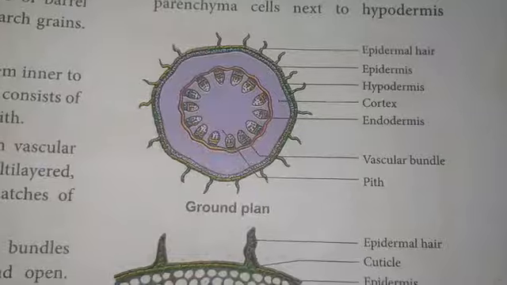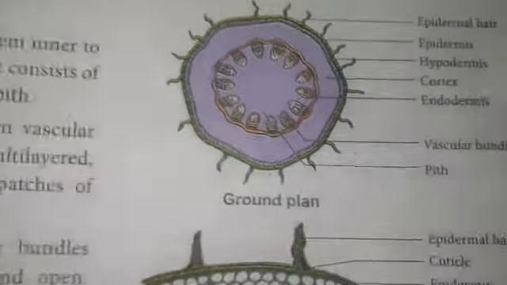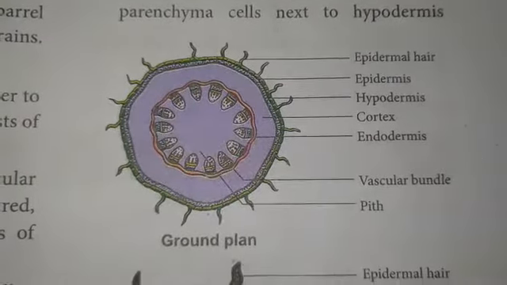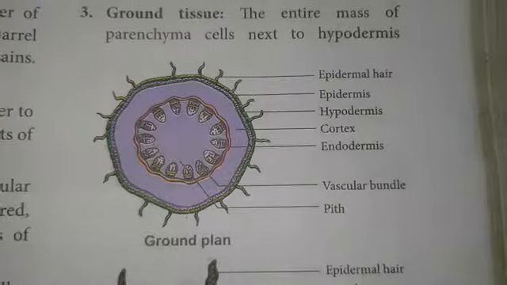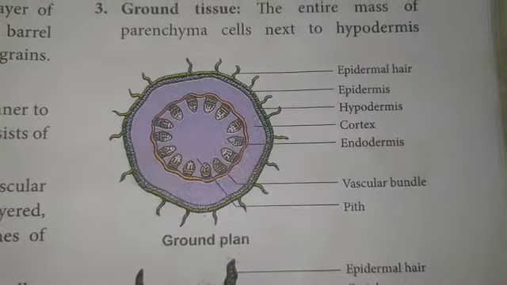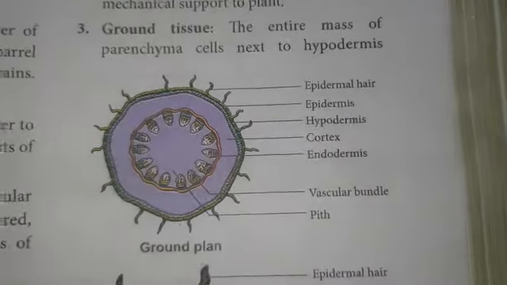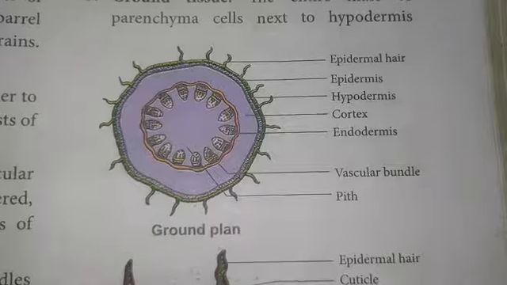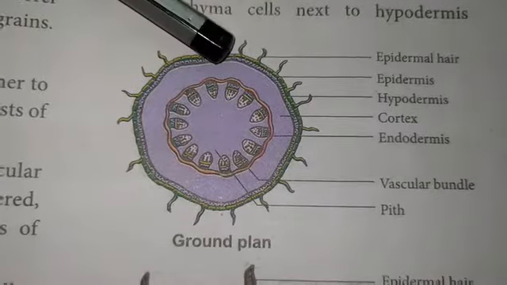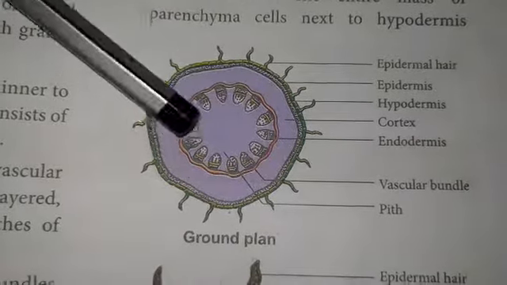The next topic is anatomy of dicot stem. The dicot stem example is a sunflower stem. The transverse section of a sunflower stem shows the arrangement: outermost epidermis, middle cortex, and the innermost stele region, like the root. So the outermost region is epidermis, the central part is cortex, and the innermost region is stele.